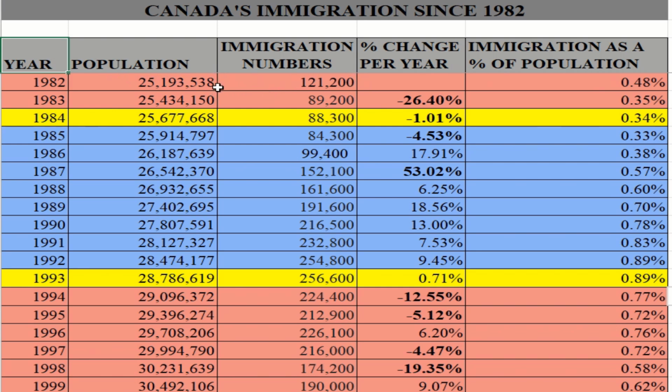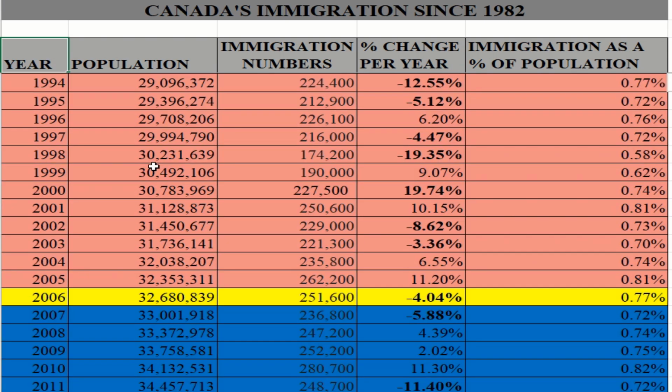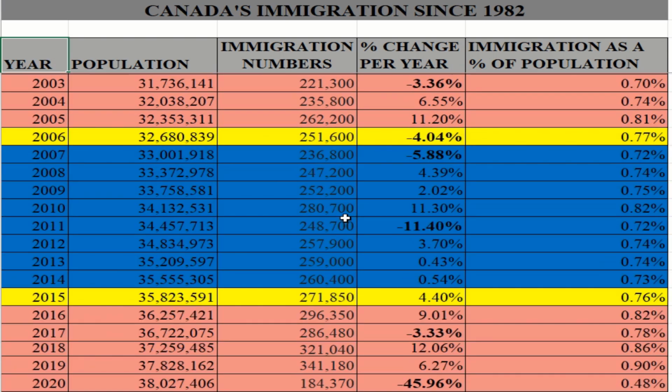Now, the data is color coded. In red, we have the years the Liberals were in power. Yellow represents an election year in which there was a change in power, so one party won over the government from another. So there was a change in the political parties that was in charge of the country. That's what yellow represents. Light blue, the years the Progressive Conservative Party was in power. And down here, dark blue represents the years the Conservative Party of Canada was in power.